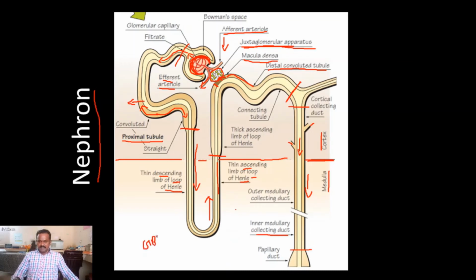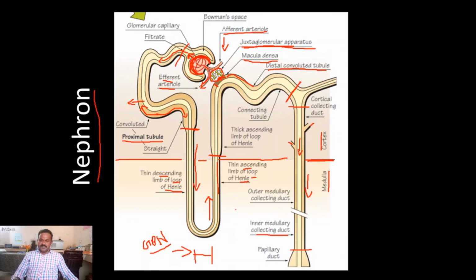This membrane acts as a filter, and also acts as a passive transporter. Passive transporter means, according to the concentration gradient, the substances present in the blood are entirely filtered into the filtrate.